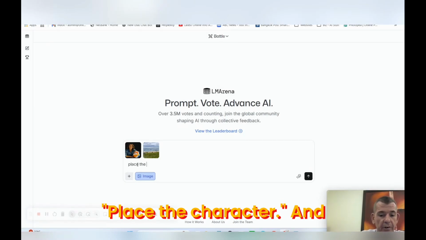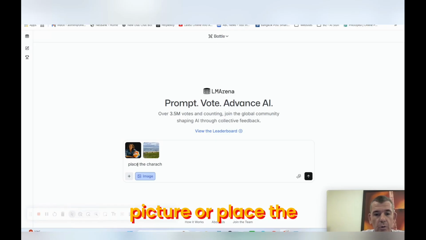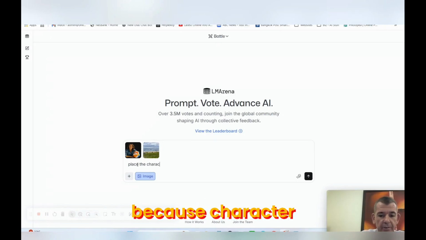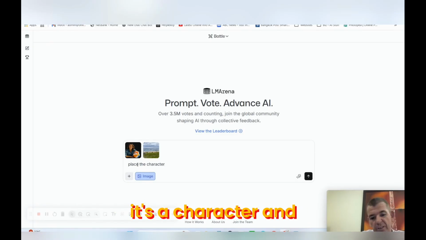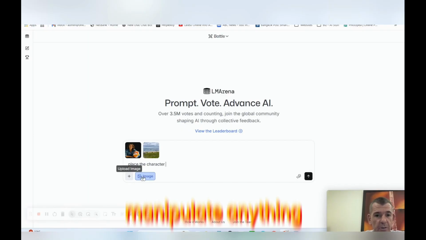Place the character, and it's always good to use character rather than human, or place the picture, or place the human, or place the person, because character doesn't set alarm bells to the LLM because it knows it's a character and it's not generally a photo of someone you're trying to manipulate. Though now you can manipulate anything.